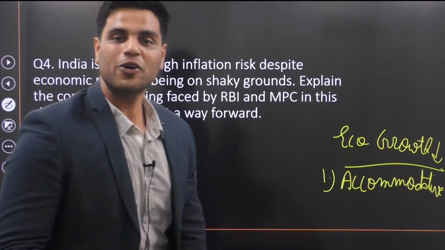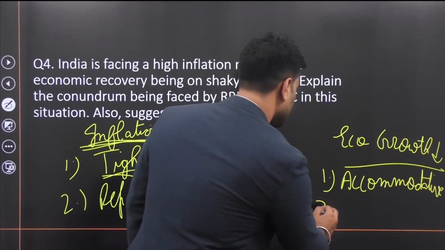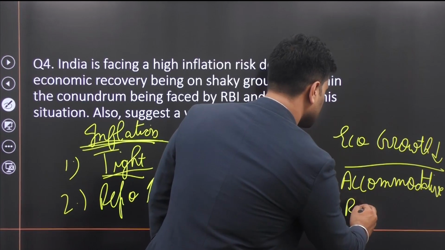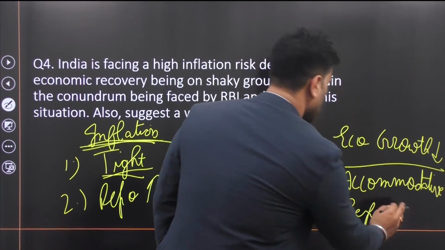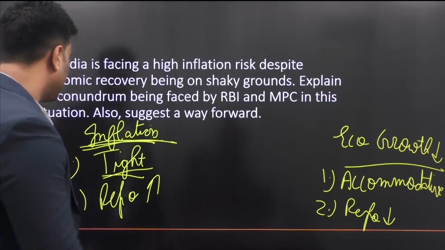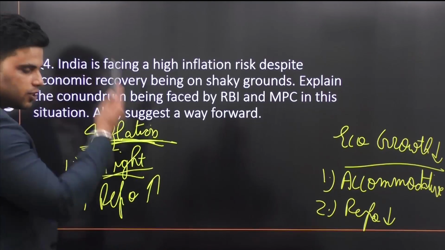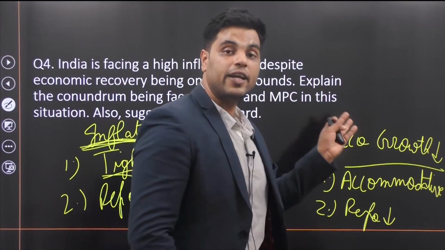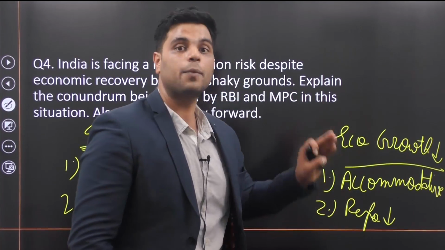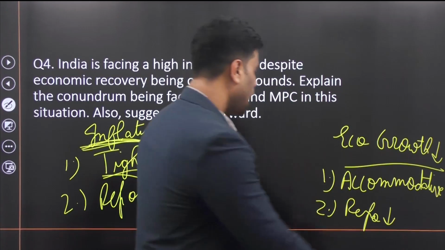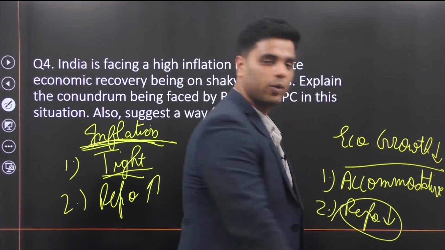And what is in this accommodative monetary policy? Well, RBI is asked to reduce repo rates. Okay, so when inflation is high, RBI is asked to increase repo rate. When economic growth is low and RBI wants to increase economic growth, RBI is asked to reduce repo rate.